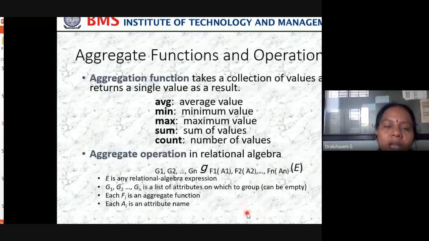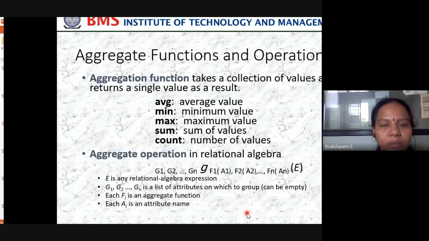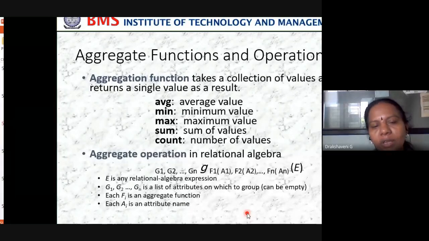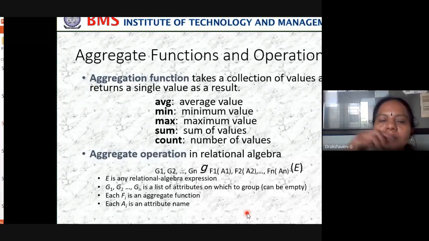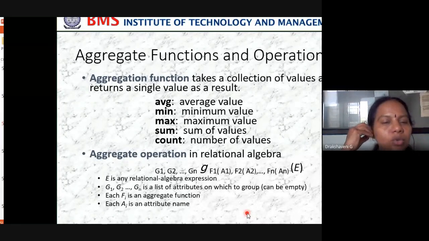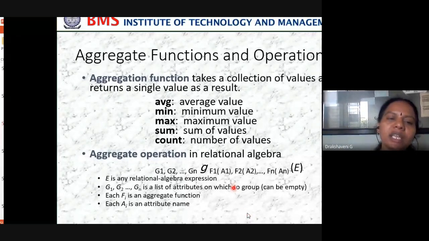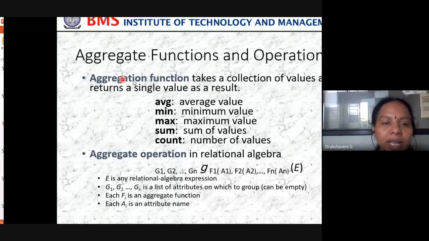In the same way, we may sometimes use combinations. Now I want to know, in your class of 51 students, who got the maximum value in DBMS, who got the minimum, and what is the average. I want to know how many people have written test 1, and I want to count each of them. In that case, we use something called an aggregate function. What is this aggregate function? It takes a collection of values and returns a single value as a result.